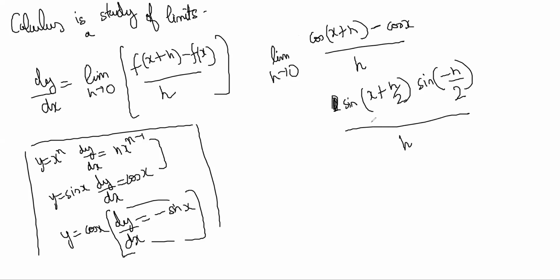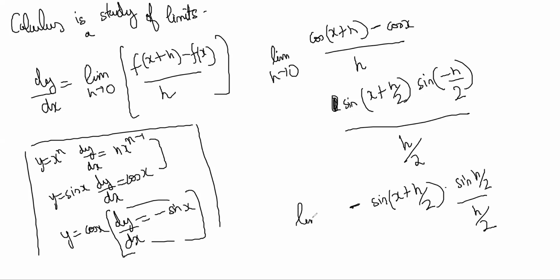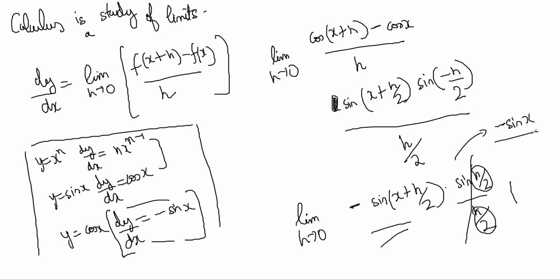This 2 you can bring here. Sine of minus h by 2 becomes minus sine h by 2. So we get minus sine of x plus h by 2 into sine h by 2 by h by 2. The limit of that becomes 1, since h tends to 0 and this is a small angle, so sine matches the angle and becomes 1. And this becomes minus sin x. So that is why the formula is coming.